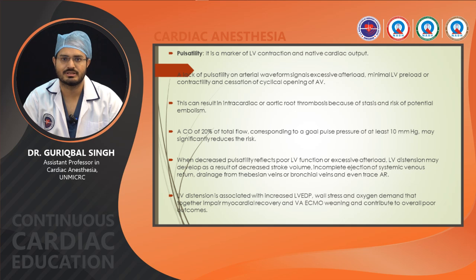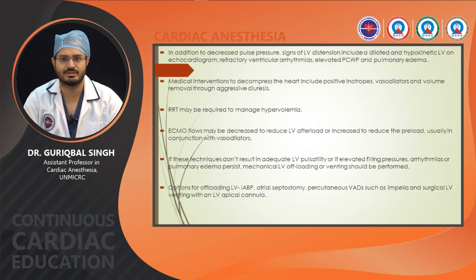So, decreased pulsatility reflects poor LV function or excessive afterload, and LV distension may develop, which can increase wall stress and the risk of increased oxygen demand and impaired recovery. In addition to decreased pulse pressure, signs of LV distension include a dilated and hypokinetic LV on echo, refractory arrhythmias, elevated PCWP and pulmonary edema.